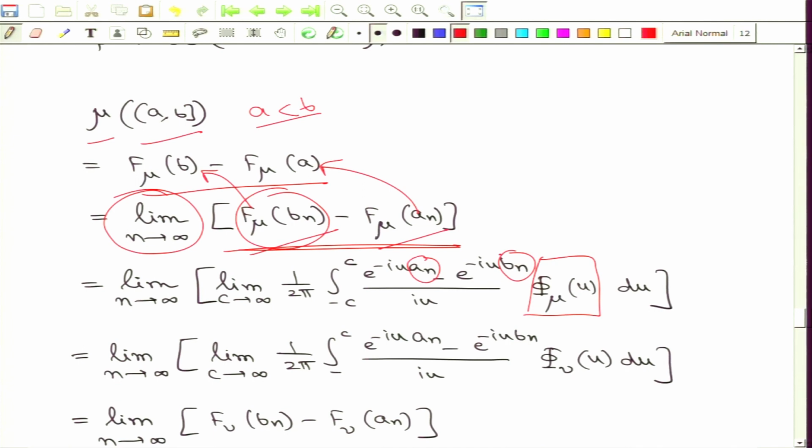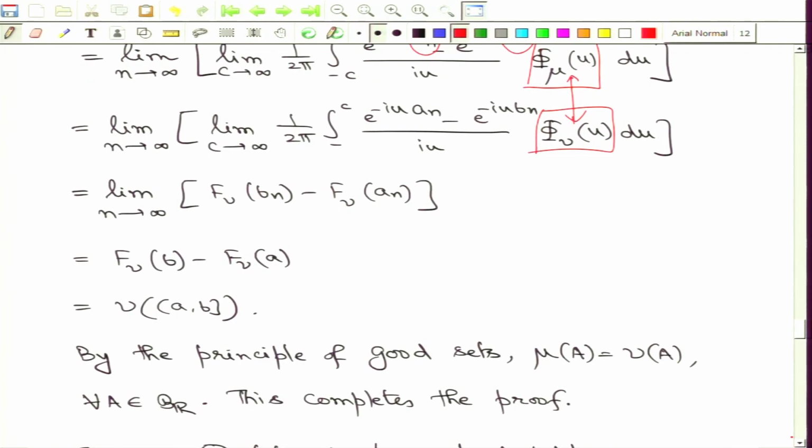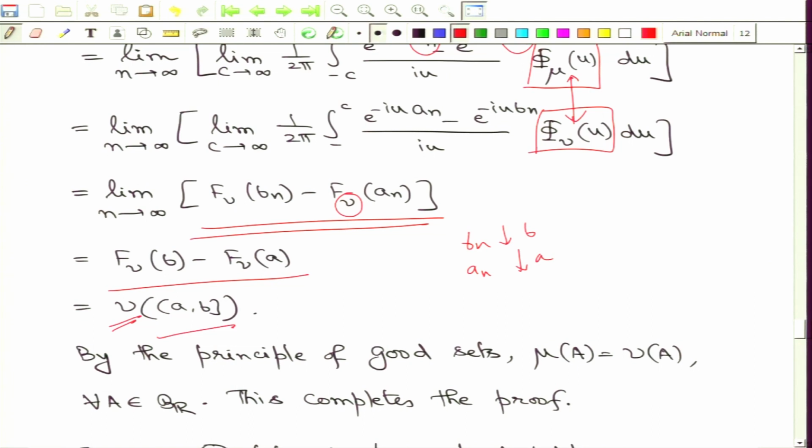But now note that the two characteristic functions corresponding to the two probability measures given to us are given to be equal. So, I just change this in this step, no other expression is changed. But now I will just go back using the same set of arguments again by the inversion formula. I now look at the difference of the distribution functions value, but with respect to the measure nu. So, here again I appeal to the right continuity because Bn goes down to B and An goes down to A. So, again by right continuity I end up with this expression, which is exactly the new measure of the left open right closed interval AB.